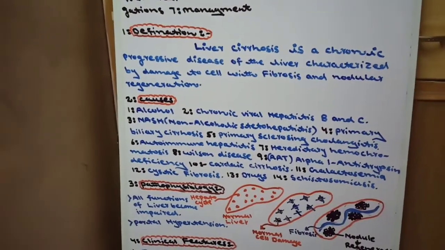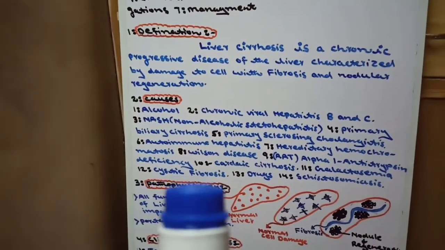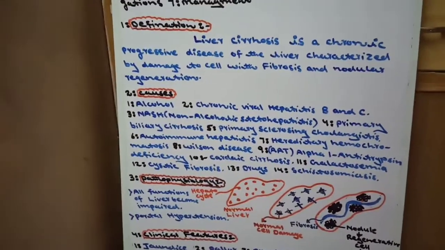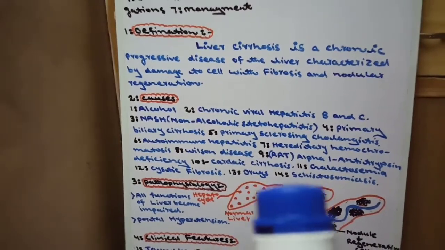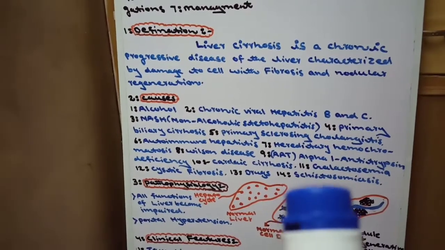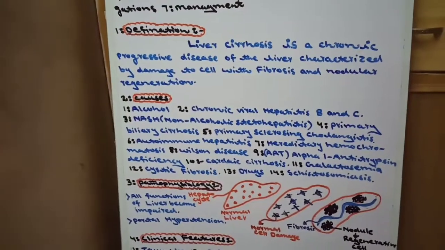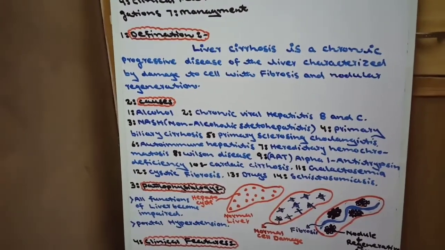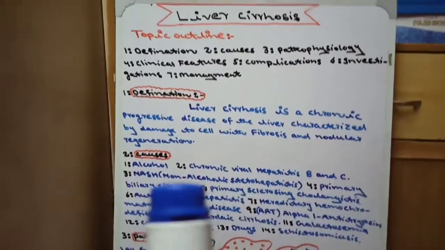The 11th cause is galactosemia. In galactosemia, the sugar galactose is high in the blood. And the 12th cause is cystic fibrosis. It is a lung disease. And the 13th cause is drugs, and the 14th cause is schistosomiasis. Schistosomiasis is a parasitic infection which is caused by Schistosoma. These are the 14 causes of liver cirrhosis.